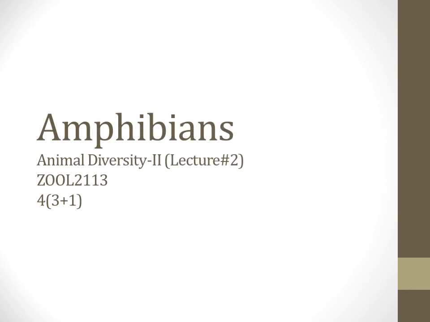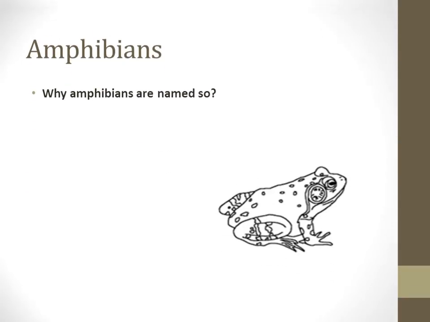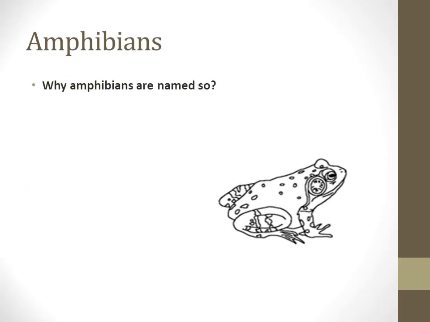Today we will discuss the diversity of amphibians, that is, the survey of orders of amphibians and their evolutionary perspective. Now the question arises: why are amphibians named so?